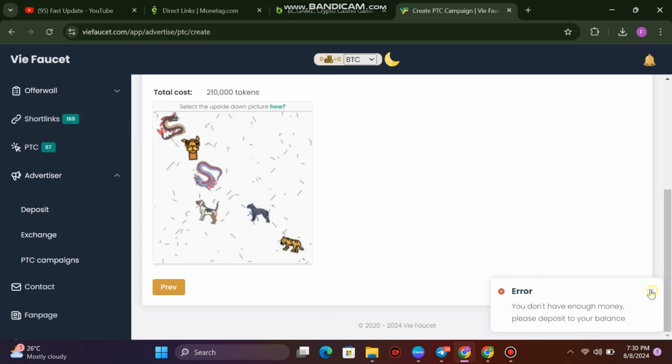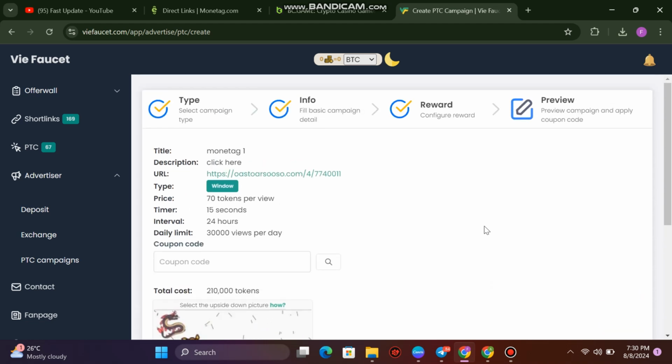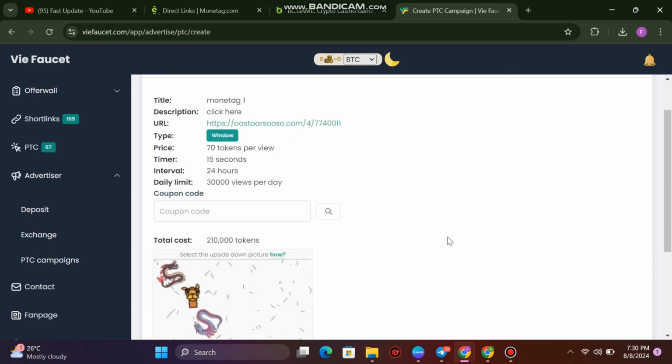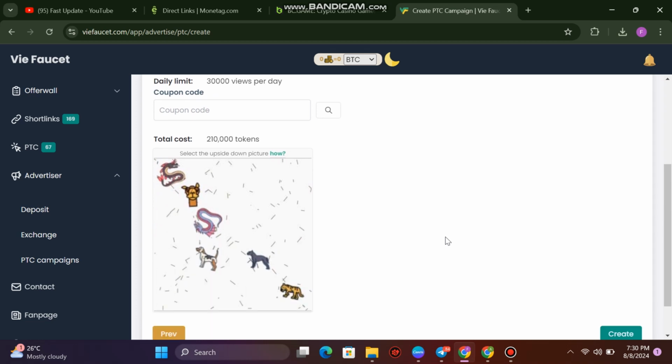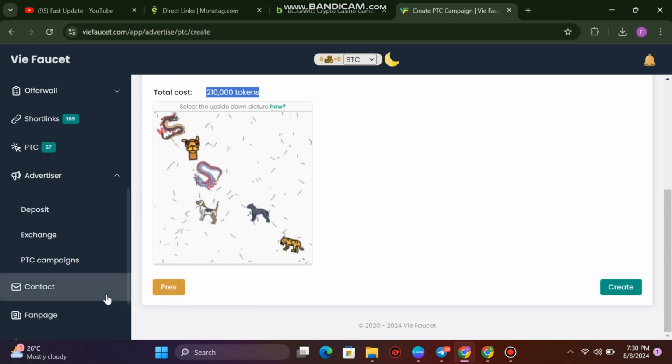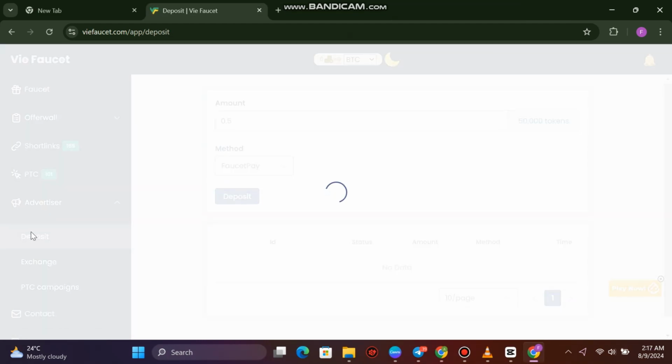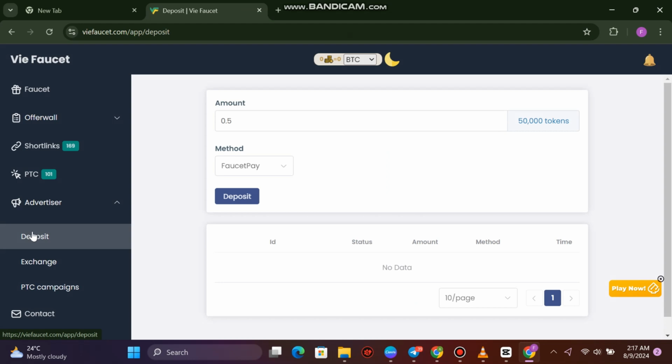Okay, good. So once we deposit an amount here, it is going to help you run your campaign with ease, and it's also simple, just as you can see on the screen here. In order for you to run this campaign, you have to deposit something. So now let's go and look. All you have to do is deposit something here by clicking on deposit.